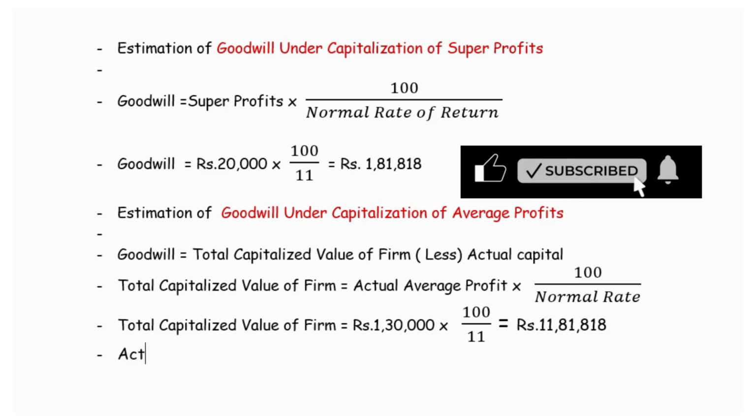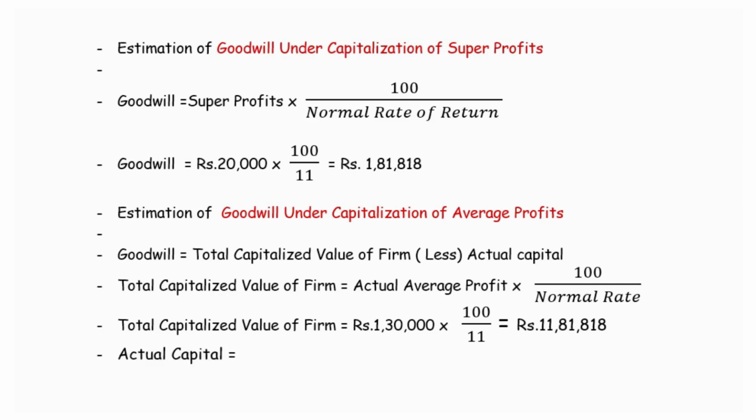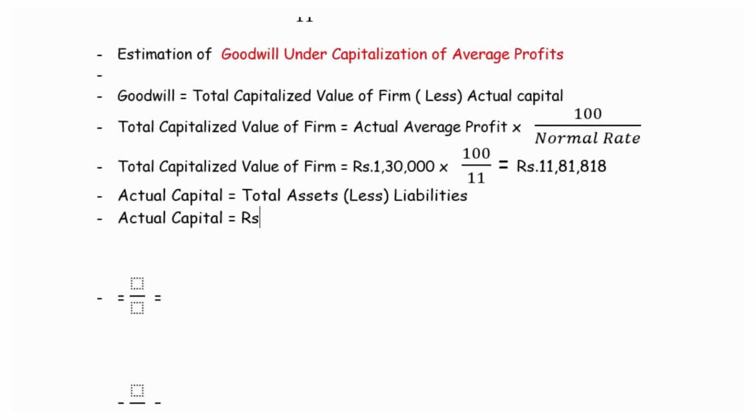But the actual capital, we have to find out what is the actual capital. The actual capital is nothing but the total assets. From this we have to deduct the liabilities, and actual capital in this question we are given with the total assets value as rupees 11 lakhs. It is given in the question itself, the details. From this we have to deduct the liabilities. The liabilities are given as rupees 1 lakh. So the actual capital is 10 lakhs.